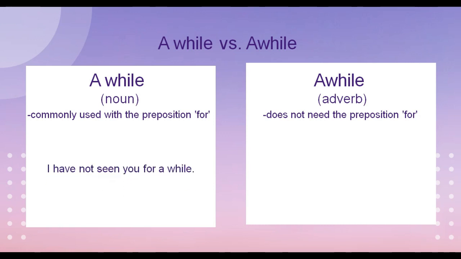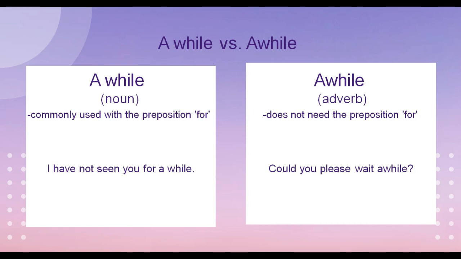For example, let's use a while, the two-word a while, in a sentence. I have not seen you for a while. So in here we use the preposition for prior to the noun a while. And let's have an example sentence using the one-word awhile. Could you please wait awhile?